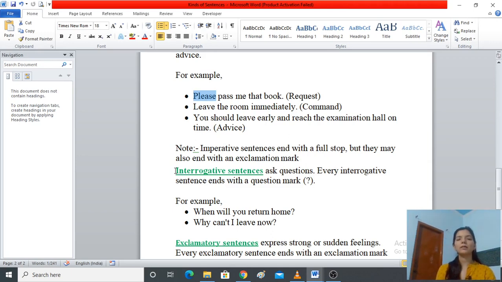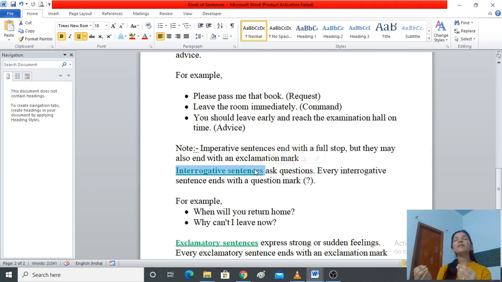Now the third one, interrogative sentences. As you all know, interrogative sentences ask questions. Interrogative sentences end with a question mark and they start with words like which, when, why, what, right?